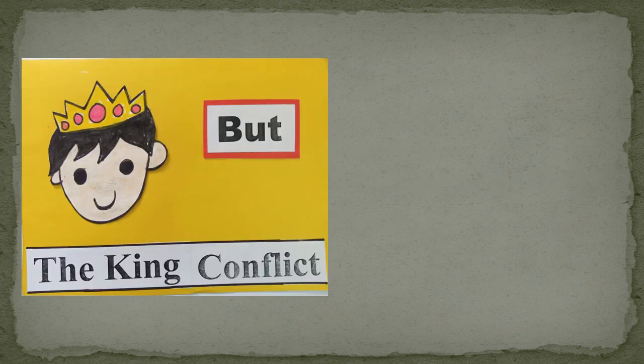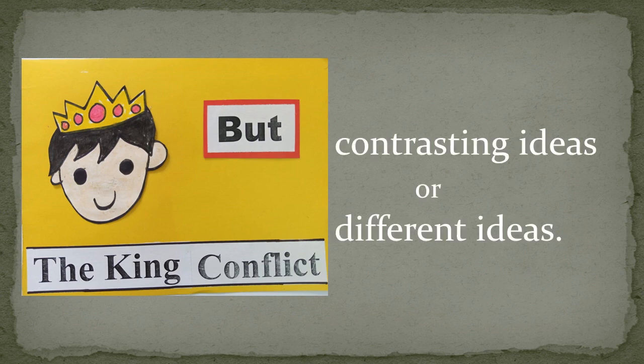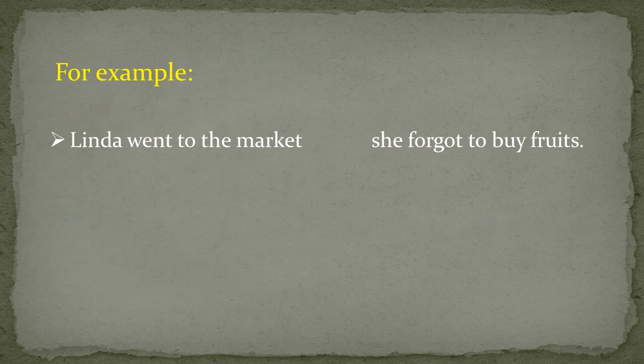The next conjunction is but. But is the king of conflict. It connects contrasting or different ideas. It means one idea is negating the other one. So we can simply say when we have opposite ideas or different ideas, we can use conjunction but.